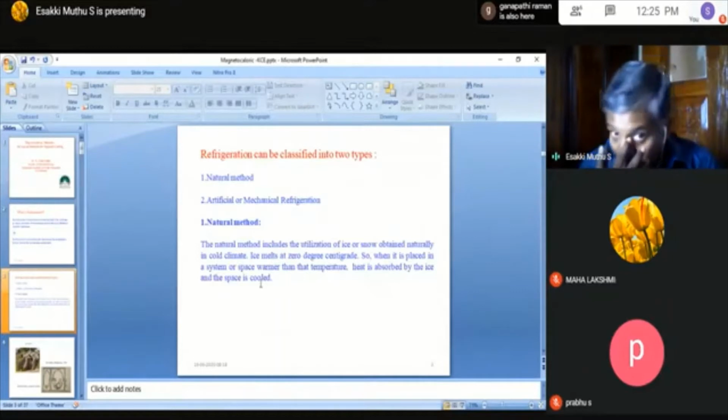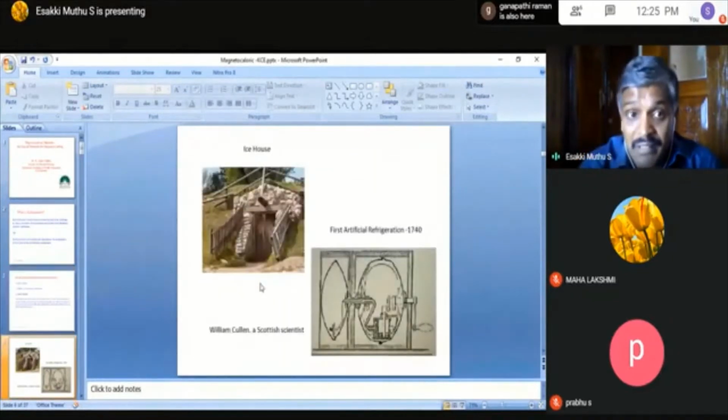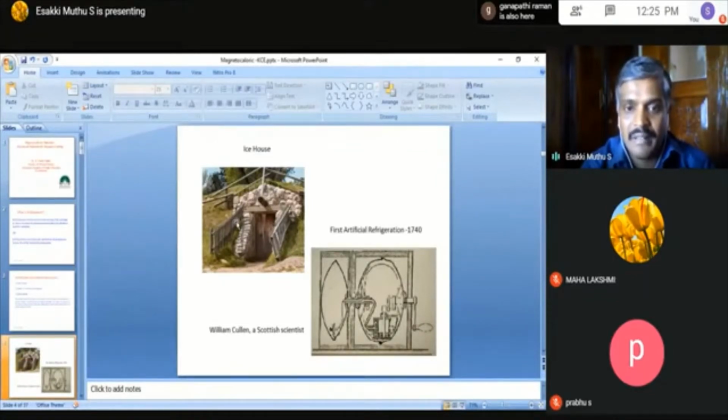In earlier days, around 500 BCE, they used an ice house to store material and cool the substance, even vegetables and fruits and whatever it may be. This figure shows the ice house. If you see the top, it is totally insulated. Some ice houses were under the earth. They would dig some depth, maybe 5 or 10 kilometers, and keep the ice. When winter comes, they collect the ice from rivers and lakes and store it inside, and with that they use it to cool the materials.